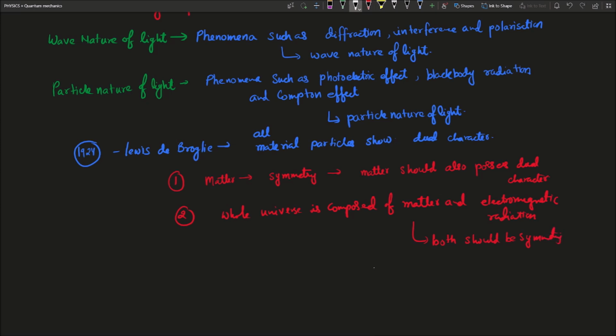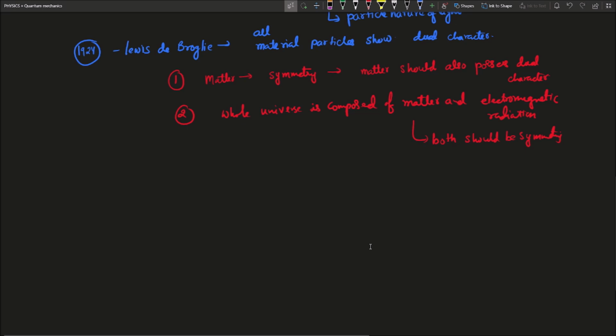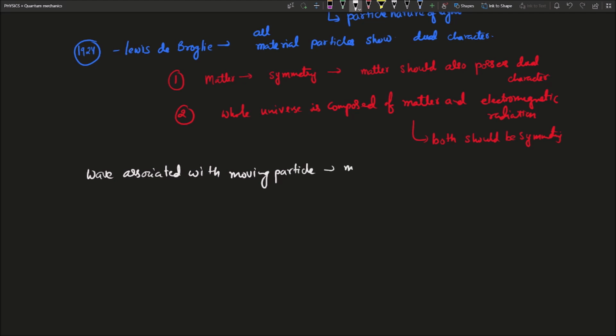So, the wave associated with a moving particle is called matter wave, or we can say de Broglie wave.